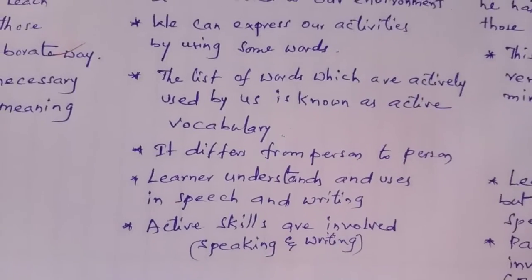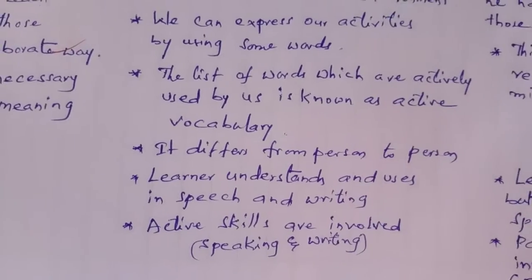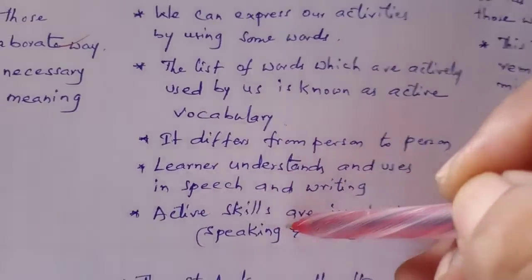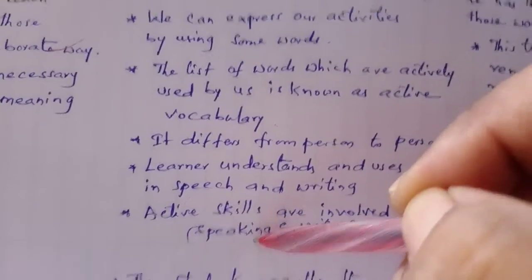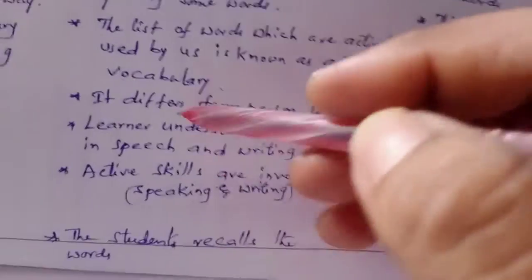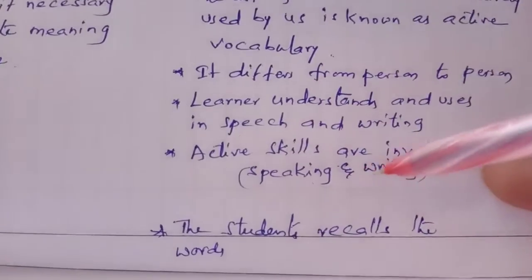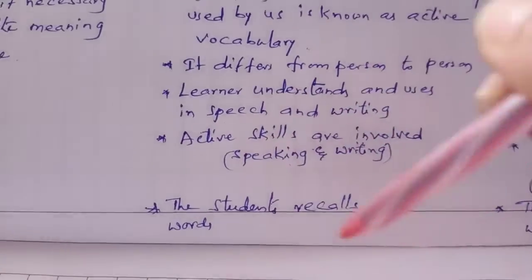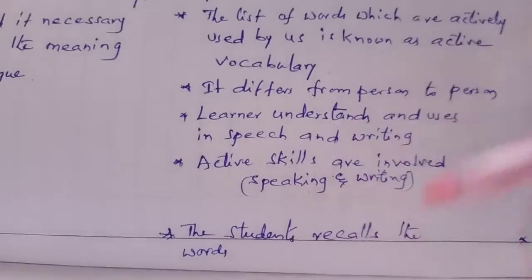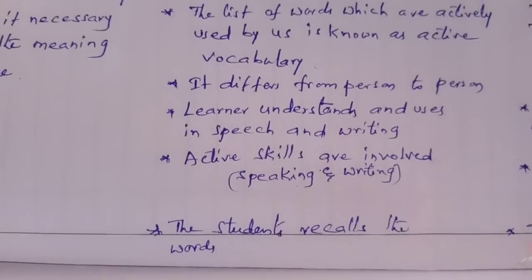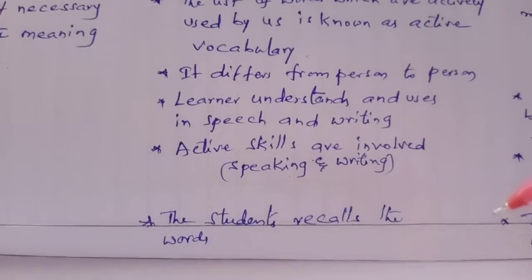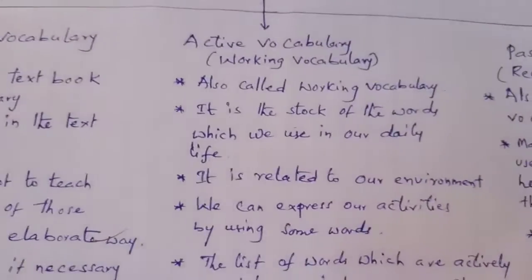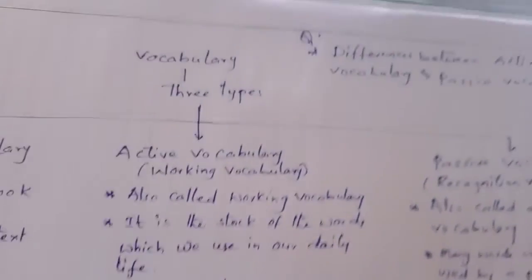But speaking and writing are called active skills. Always in active vocabulary, these two active skills are involved, and the student recalls the words he had learned in his class.